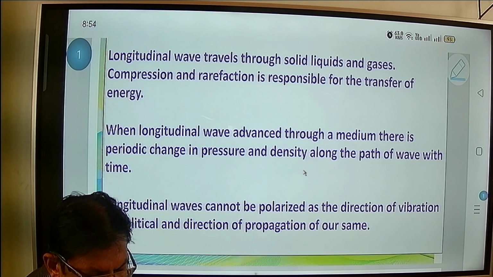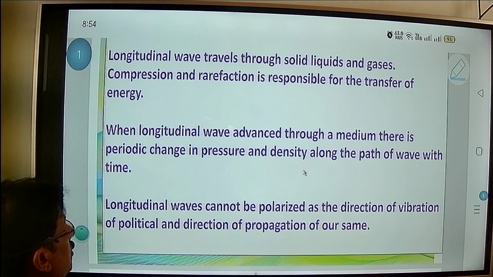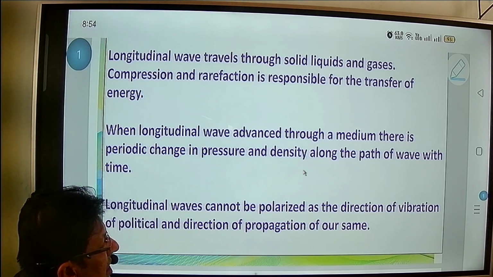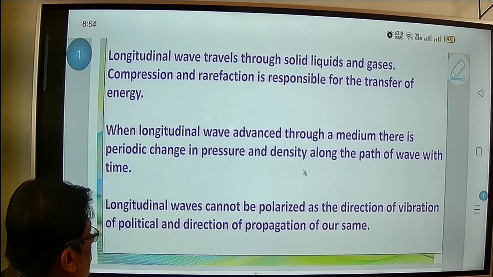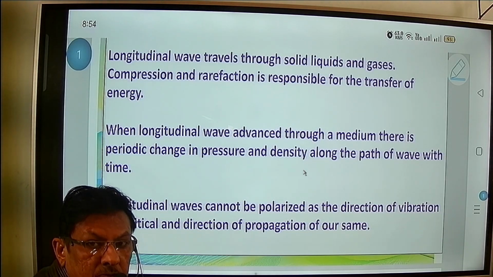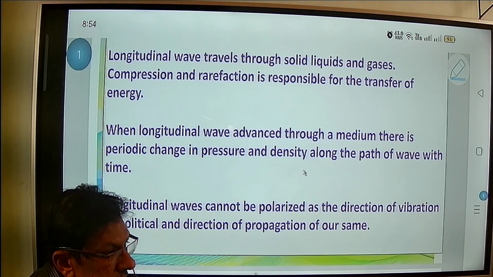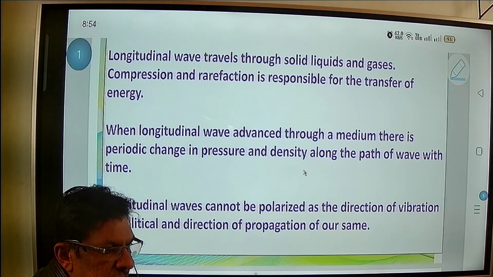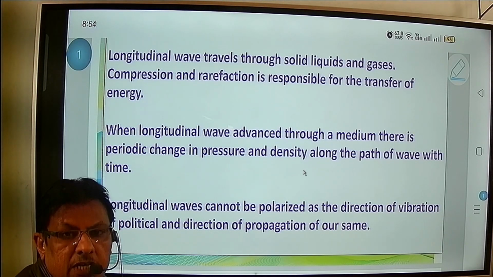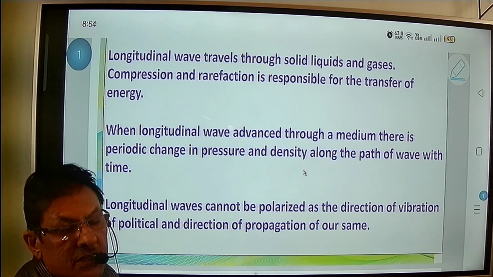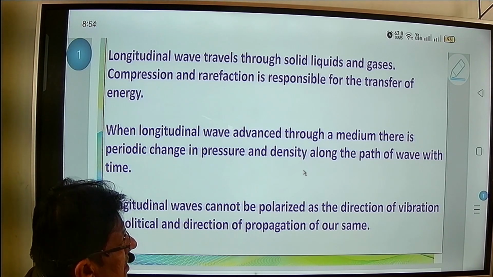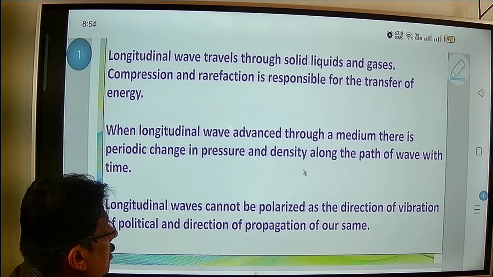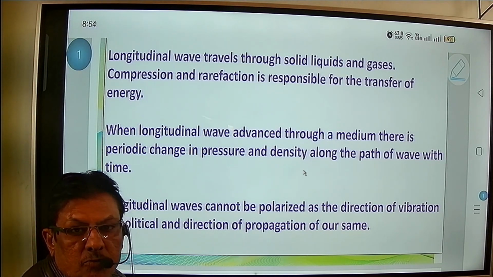Now, when a longitudinal wave advances through a medium, there is a periodic change in pressure and density along the path of the wave with time. Here he says that there will be a periodic change in pressure and density, and then that wave will be nothing but a longitudinal wave.